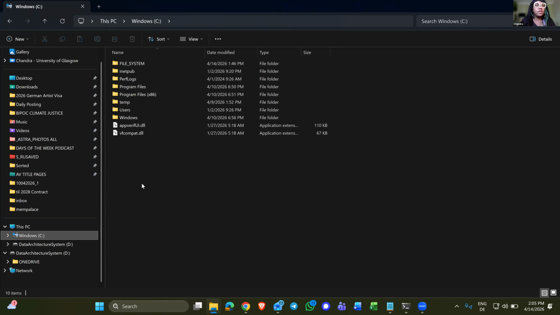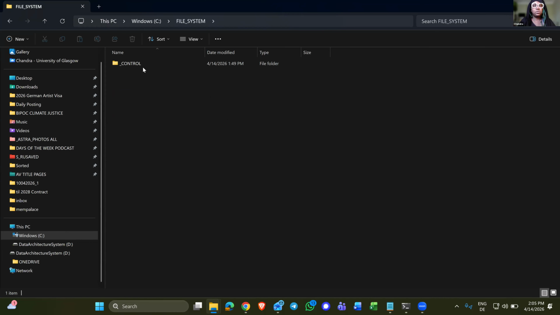Not there yet. And so chat told me to create file underscore system. I guess that means file organization system. And so that's under Windows C. And it told me to create a control folder. And under it, we have master system document 1.